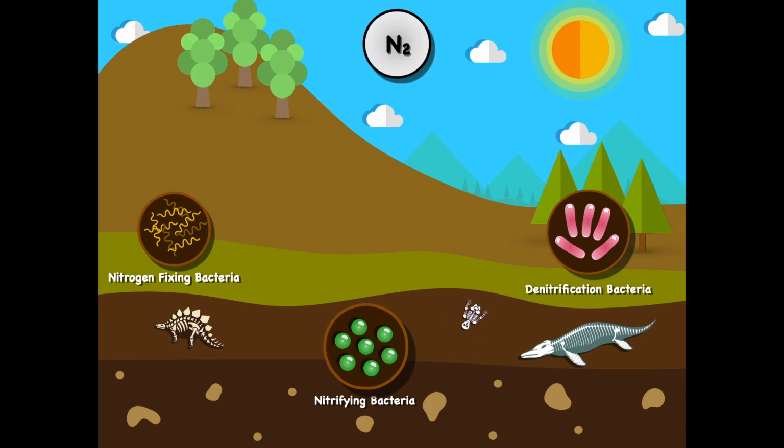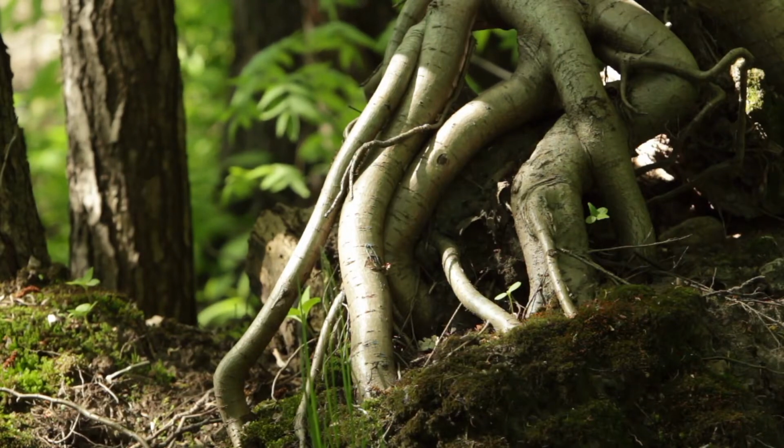Now, most of the nitrogen in the atmosphere is going to exist as N2. It's going to be a gas, and plants cannot absorb this gas. They have to absorb it through the roots. So what these bacteria are going to do is provide ions that allow these ammonia and ammonium ions to be absorbed through the roots and shoot systems.